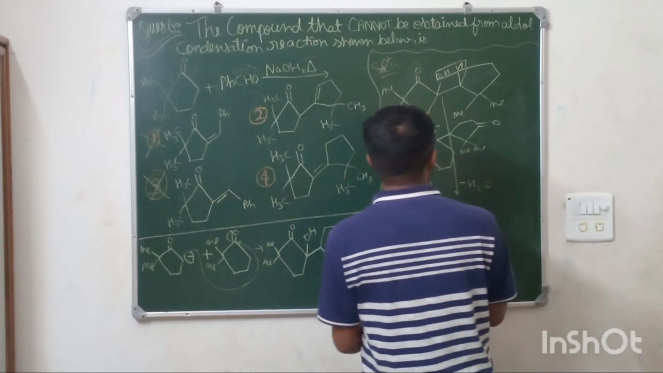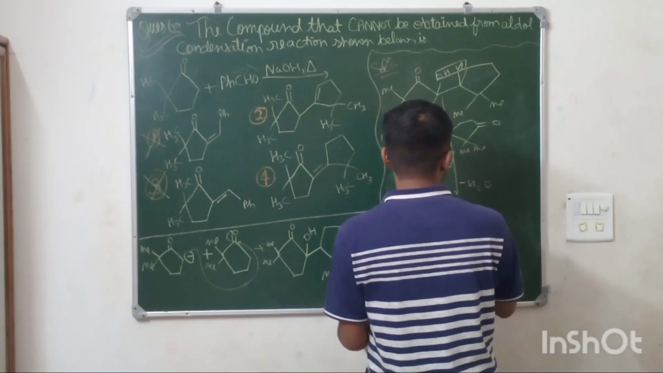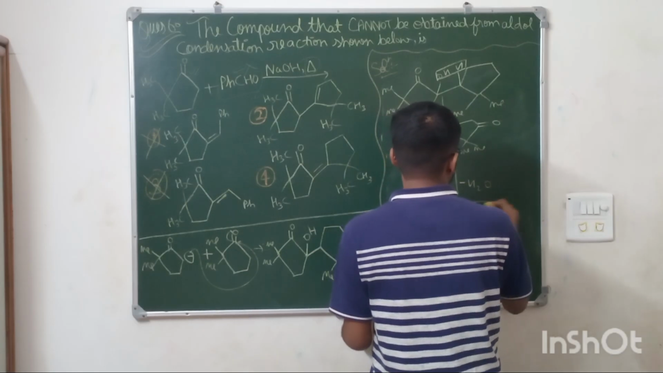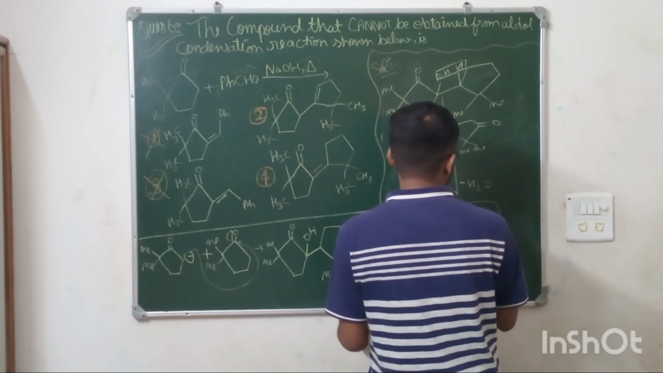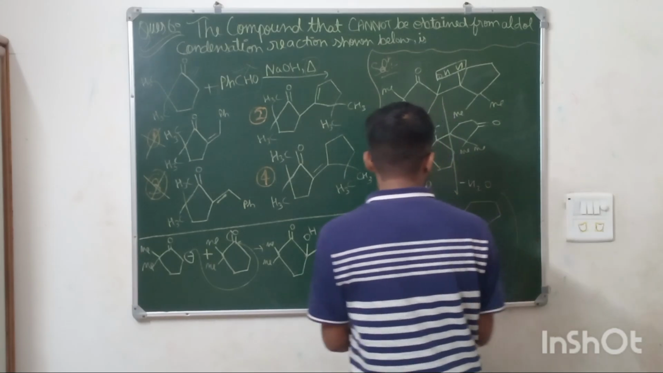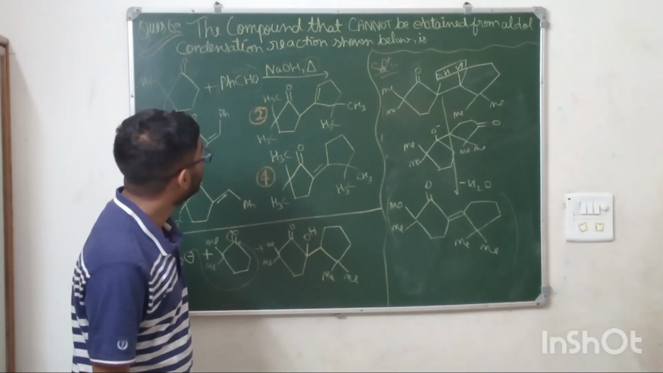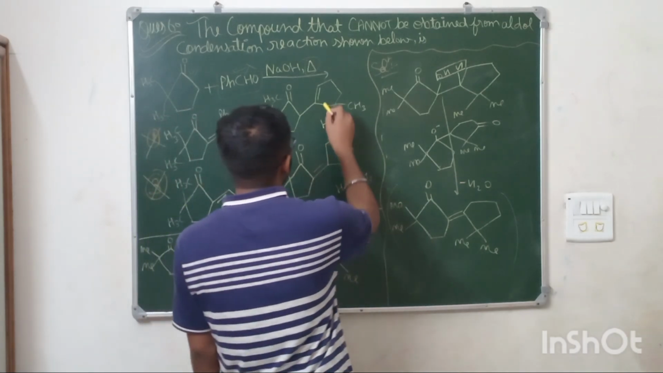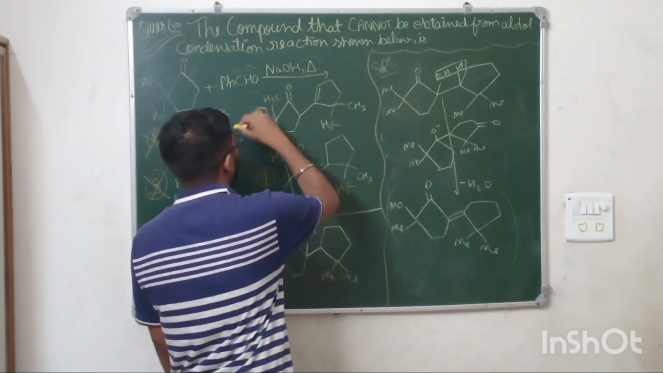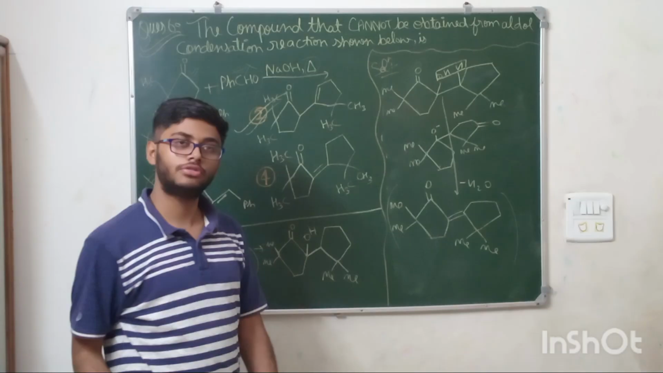methyl, methyl, and this will be double bond. This is methyl and methyl. Means this product will be formed. Okay, so this product will be formed, and this product will not be formed. So option number second is the answer for this question.